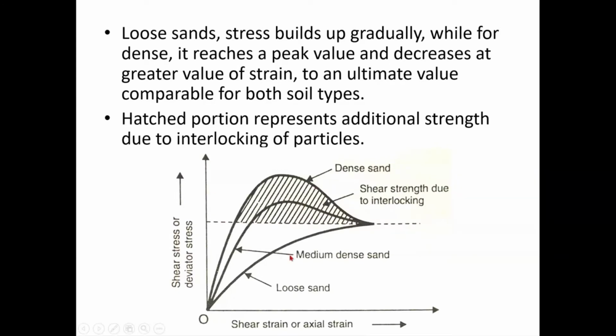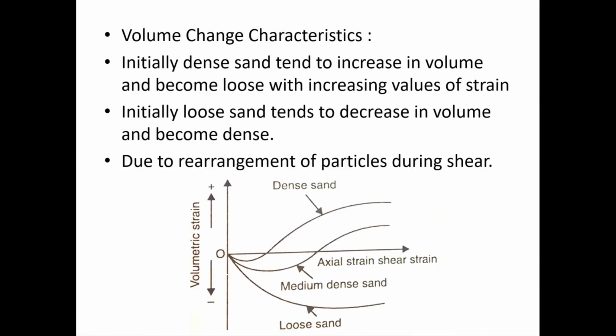So if you compare the clay soil behavior to this graph, I can say that the loose sand curve is similar to that of normally consolidated clay, and the dense sand behavior is similar to that of over consolidated clay. All right. So dense sand is similar to over consolidated clay, loose sand similar to normally consolidated clay. Okay. Is that clear? Can you correlate? So now if you look at the volumetric strain behavior also, you can correlate your dense sand behavior to over consolidated clay and your loose sand behavior to normally consolidated clay.